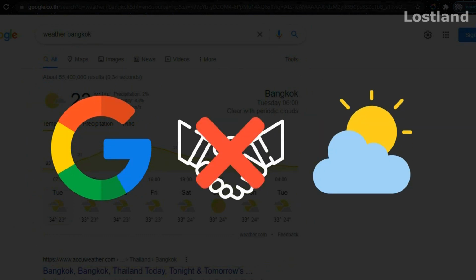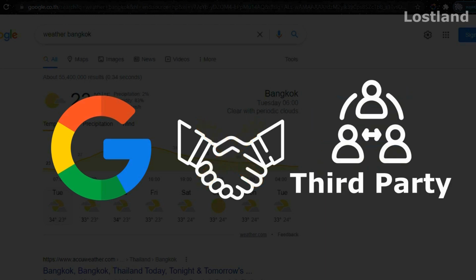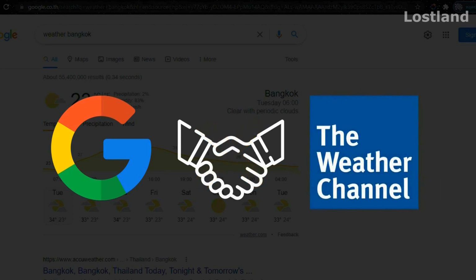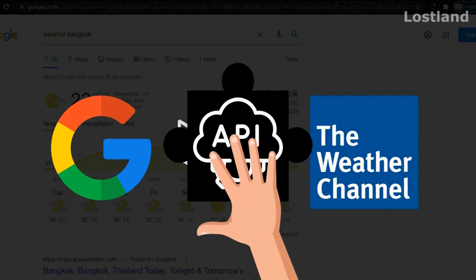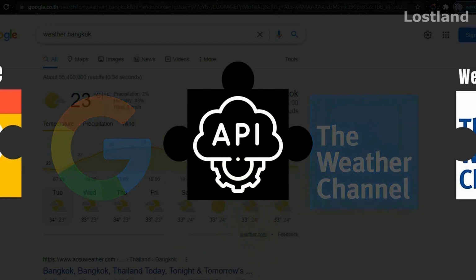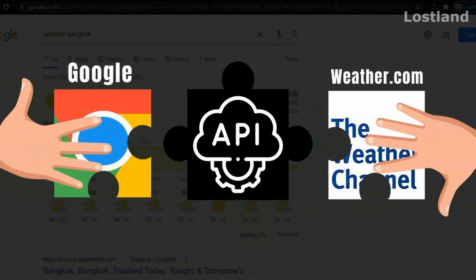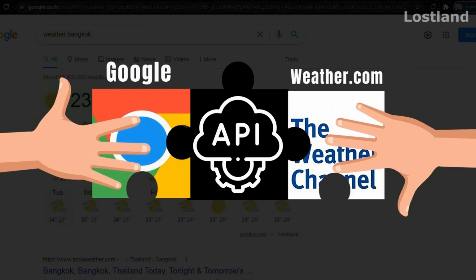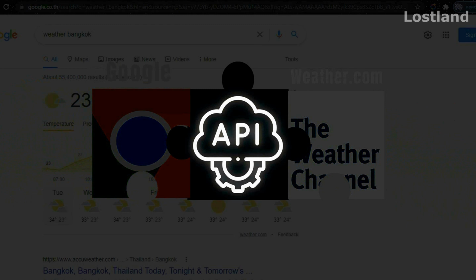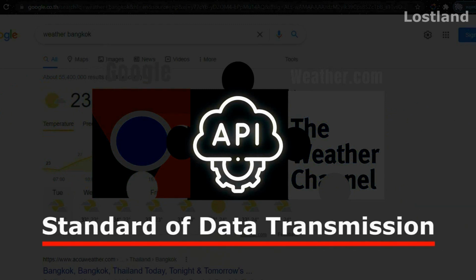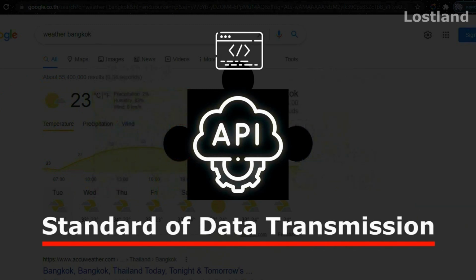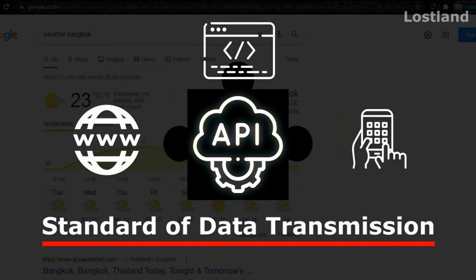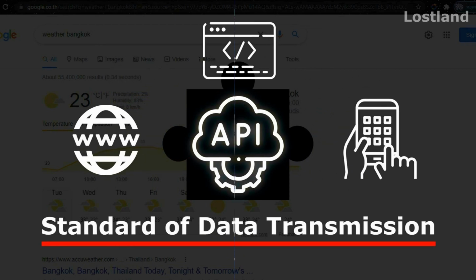So they get this information from a third party, which belongs to weather.com. So the API is the main jigsaw piece that allows Google and weather.com to exchange data with each other. Namely, an API is the standard of data transmission for programs, websites, or applications.